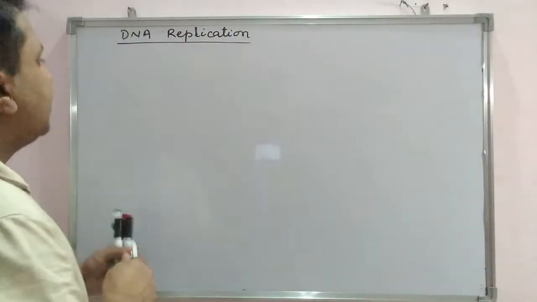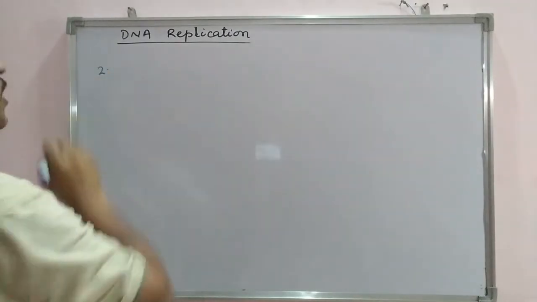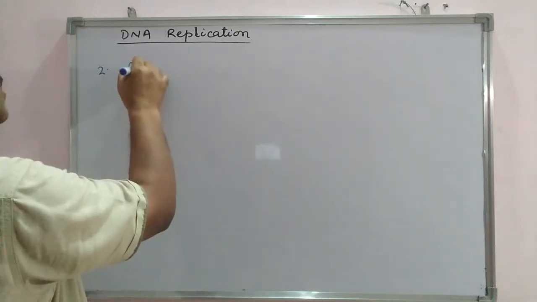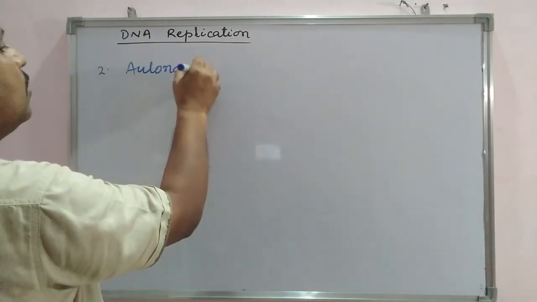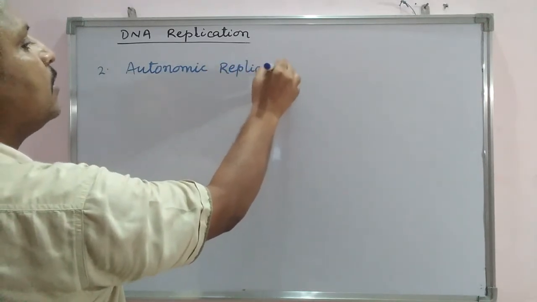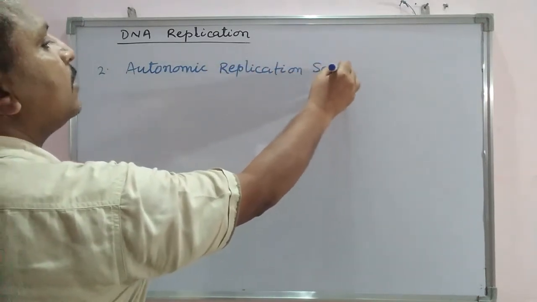The next term, the second one, is ARS: autonomous replication sequence.